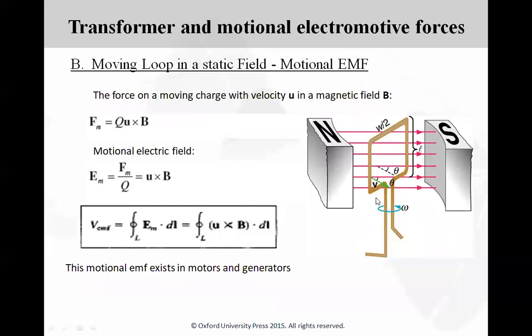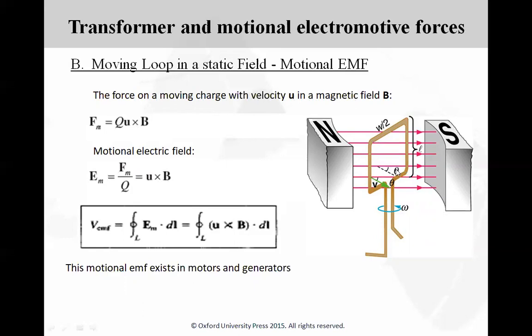Coming to scenario 2, where the moving loop is present in a static field, this is also known as motional EMF. We know that the force experienced by a charge moving with a velocity u in a magnetic field B is given by F_m is equal to q times u cross B. The motional electric field is denoted as E_m is equal to F_m over q, which is equal to u cross B.